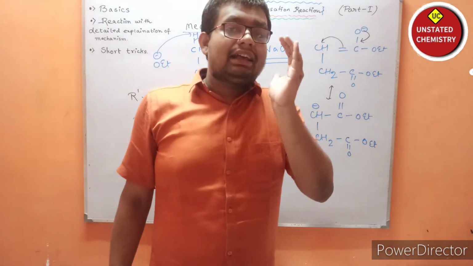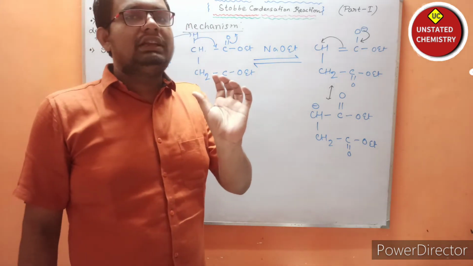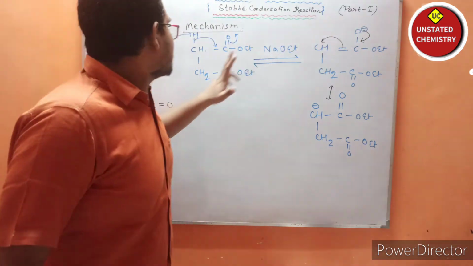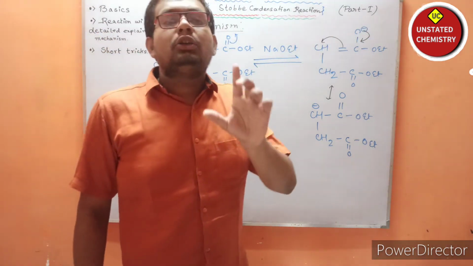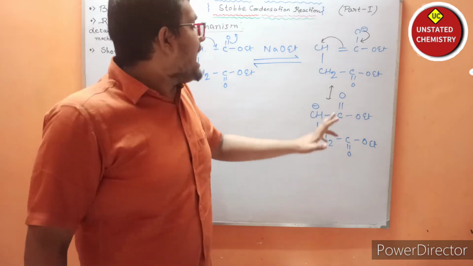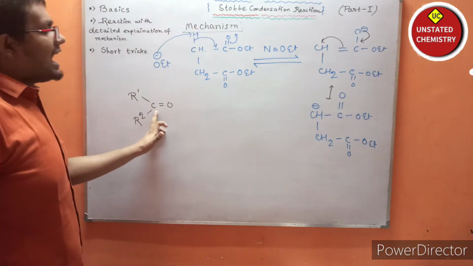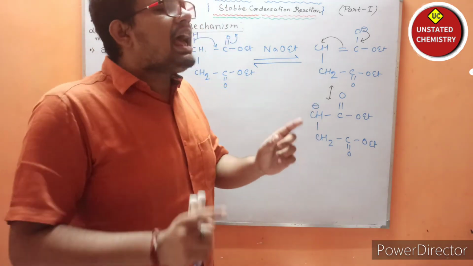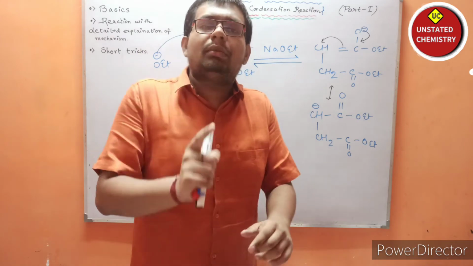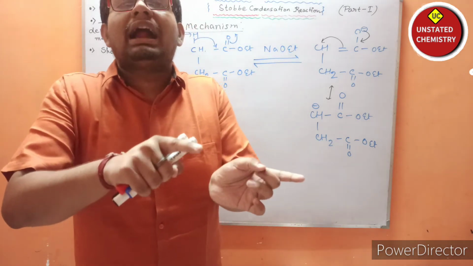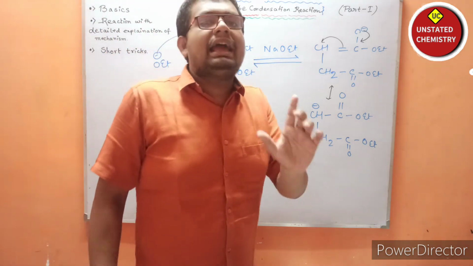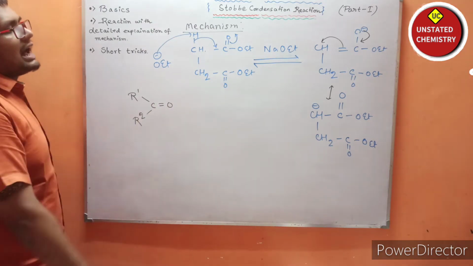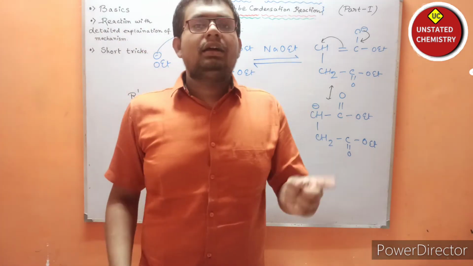If you know the HSAB principle, you have to see that the oxygen is basically a hard center and carbon is basically a softer center. So soft-hard interaction will take place, and if carbon will attack this carbonyl compound, then what type of interaction will it show? Soft interaction, and we know that soft interaction is very much good with respect to what? Soft-hard interaction. That's why basically this negative charge will attack this particular carbonyl compound. Is it clear?